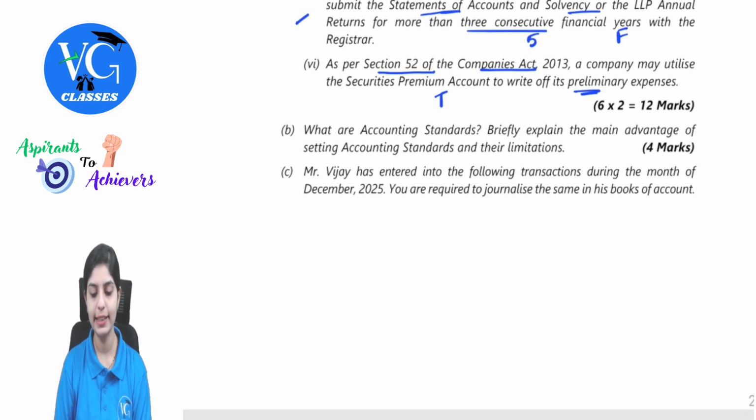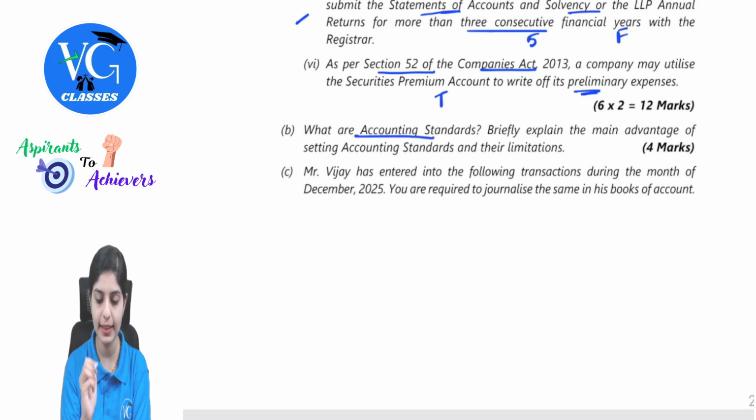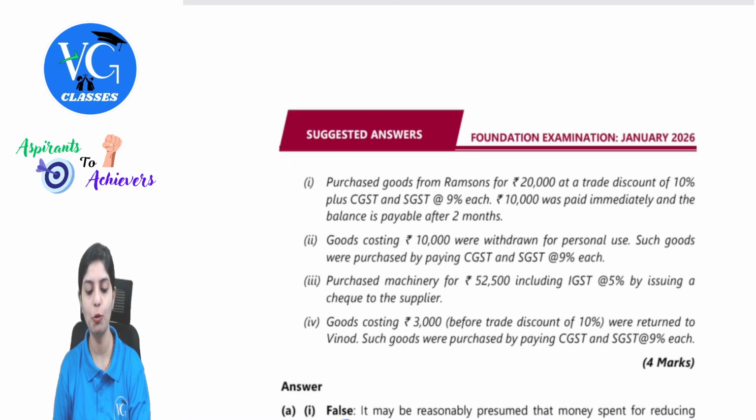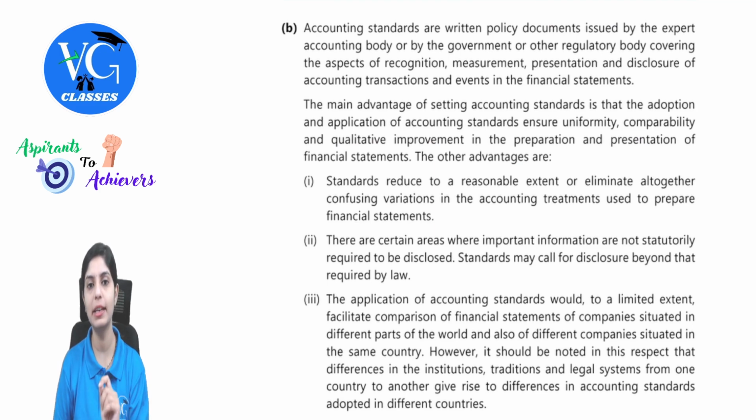What are accounting standards? Briefly explain the main advantage of setting accounting standards and their limitations. Just to break down what is being asked, you're just asked the definition of accounting standard, and then they're asking you the advantages and limitations, advantages and disadvantages of accounting standard. So this is the simple requirement. This is asked for 4 marks. Let's directly jump into what points need to be clearly mentioned.